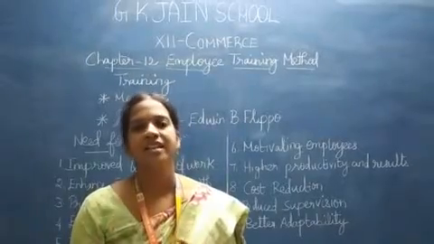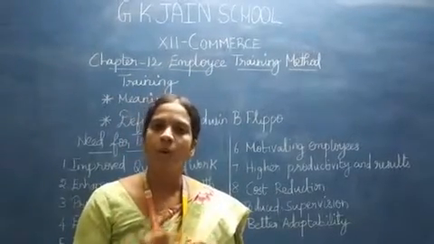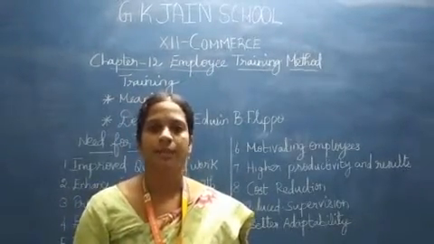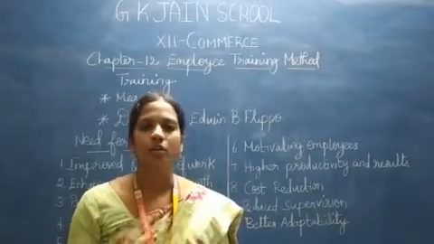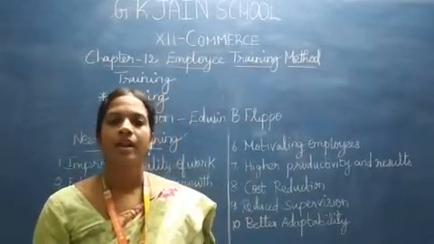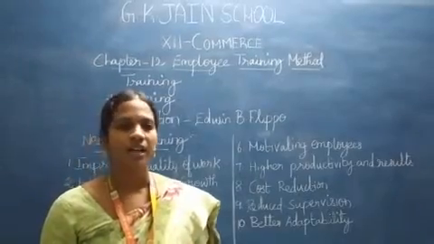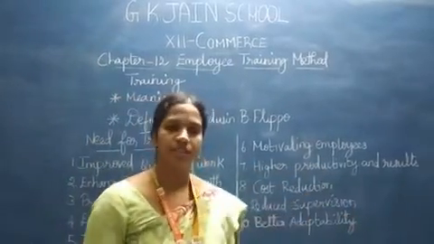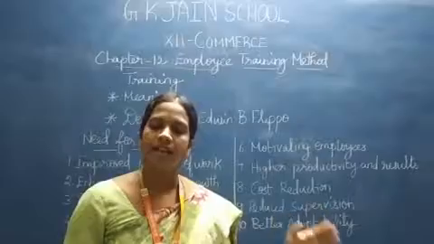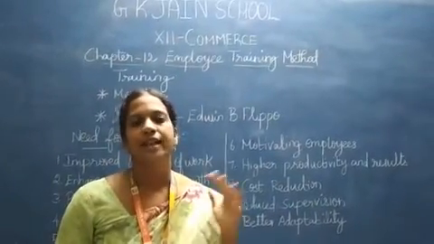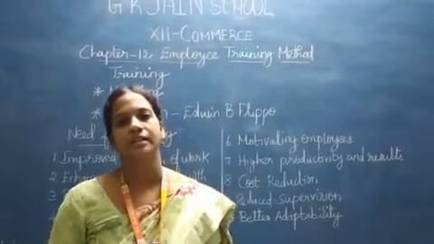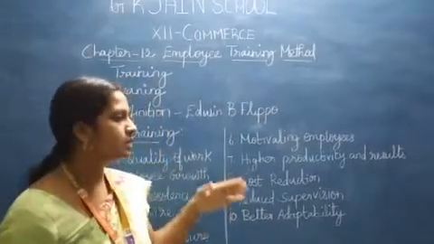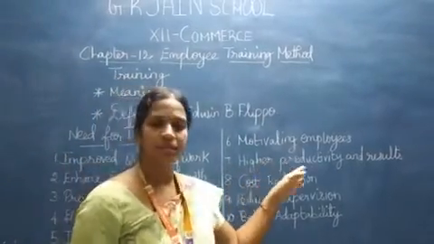When proper training is given, they automatically do all the work faster because they have very good knowledge about the work. When they do faster work, it automatically leads to higher productivity, and organization-wise, it gives more profit to the concern. So this is another purpose of training.